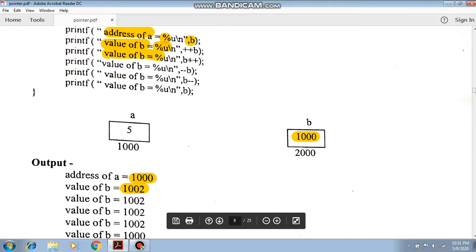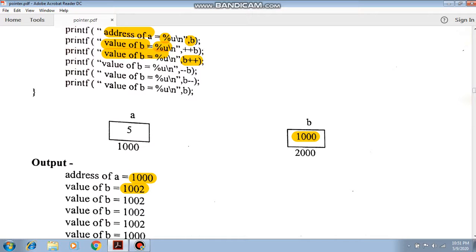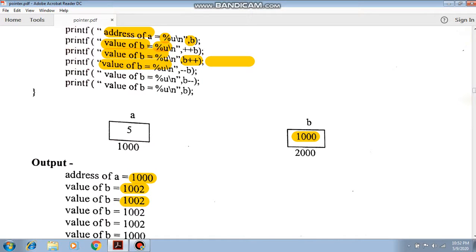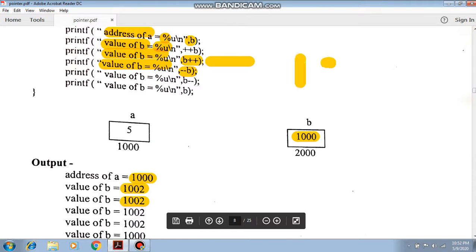Now what is the value of b with %u? b post-increment. Post-increment means we first use the value, then increment the value. So for this statement the output is the same as before, 1002. After executing this statement, the value of b is now incremented by 2, so now the value is 1004. Now the next statement is the pre-decrement of b. The present value of b is 1004.